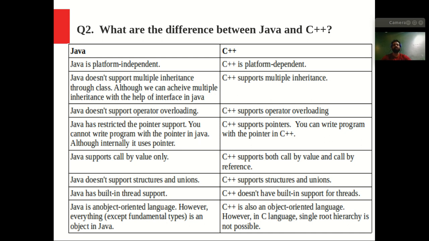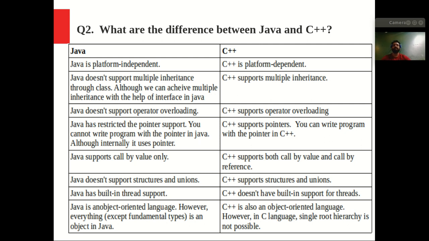So this is the main difference between Java and C++: Java has restricted pointer support, but C++ supports pointers. And this point also makes Java more secure, because if there is any hacker, he cannot play with the address of the variable. So it will be very hard for him to intervene in a Java program, right? Because it has restricted pointer support.